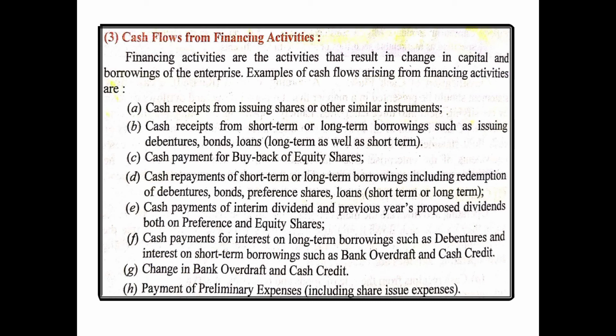Then the G point, any change in bank overdraft or cash credit. If there is an increase or decrease, it will be recorded in case of financing activity. If it is an increase, that means it is showing the inflow of cash. If it is a decrease, it is showing an outflow of cash.